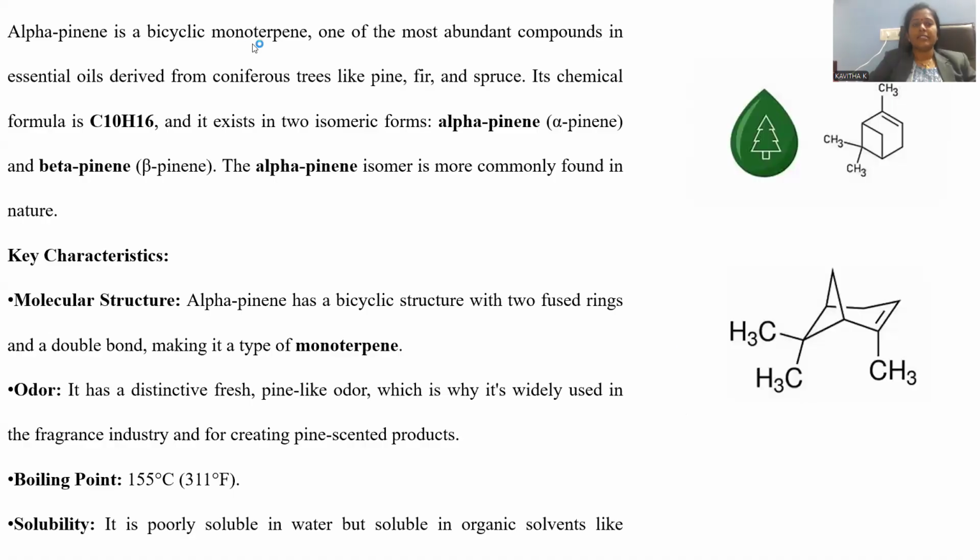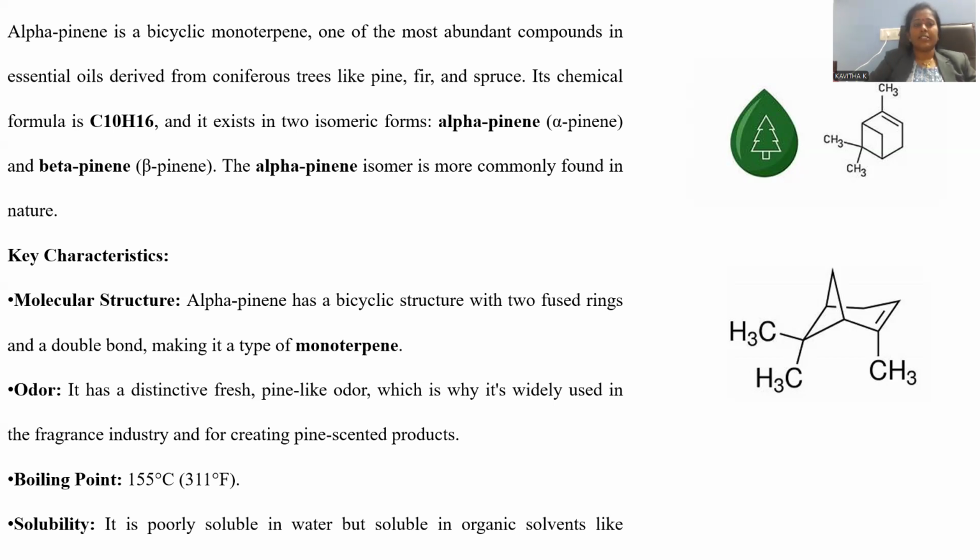Alpha pinene is a bicyclic monoterpene. A monoterpene is regarded so whenever two isoprene units are joined, C10 units are available, that is said to be a monoterpene, right? So here, as we are already aware, one six-membered ring and one four-membered ring are available, so it is a bicyclic ring system. And it is part of essential oil. All the terpenes are regarded as essential oils only, right? So we can say it is a part.